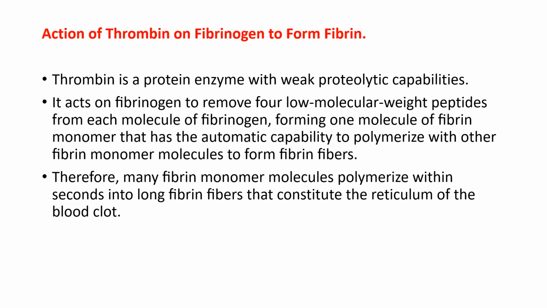Action of thrombin on fibrinogen to form fibrin. Thrombin is a protein enzyme with weak proteolytic capabilities. It acts on fibrinogen to remove 4 low molecular weight peptides from each molecule of fibrinogen, forming one molecule of fibrin monomer that has the automatic capability to polymerize with other fibrin monomer molecules to form fibrin fibers. Therefore, many fibrin monomer molecules polymerize within seconds into long fibrin fibers that constitute the reticulum of the blood clot.